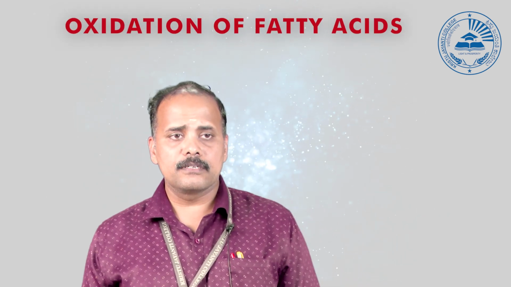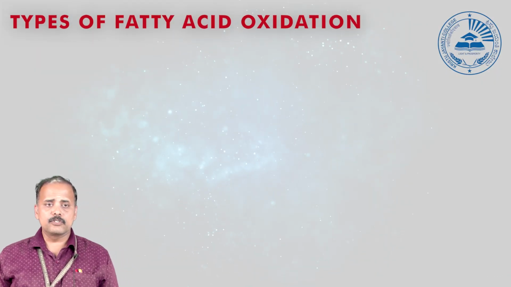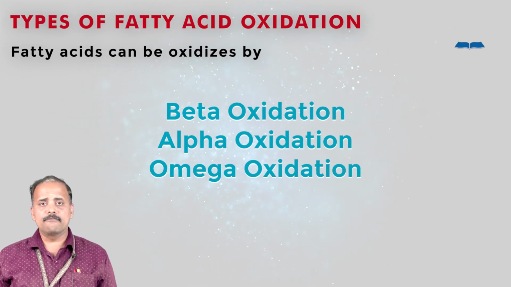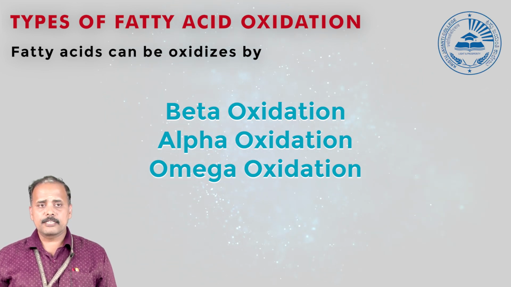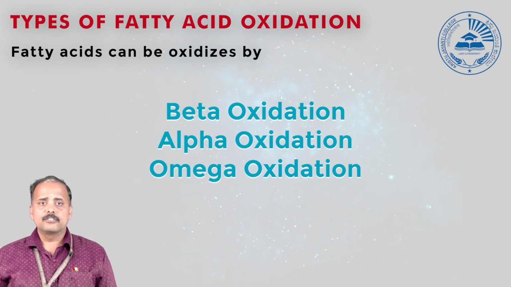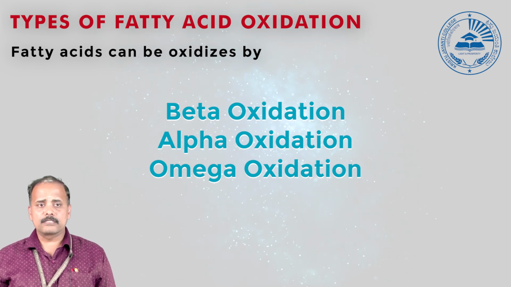So today's topic is intermediary metabolism. In intermediary metabolism, I'm going to talk about the oxidation of fatty acids. Fatty acids undergo different types of oxidation. We have beta oxidation, alpha oxidation, and omega oxidation. In today's lecture, we are going to talk about how fatty acids are oxidized, especially by beta oxidation.